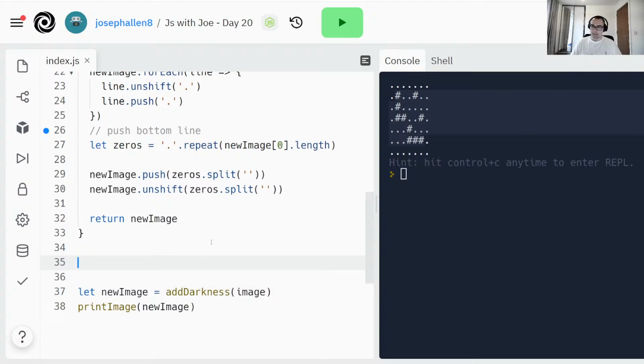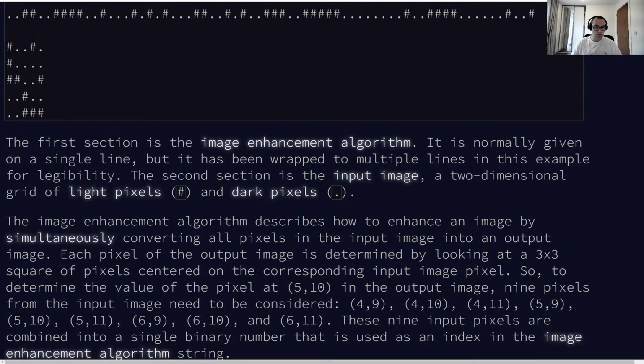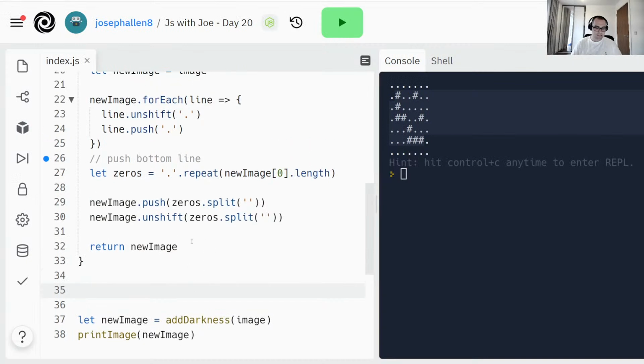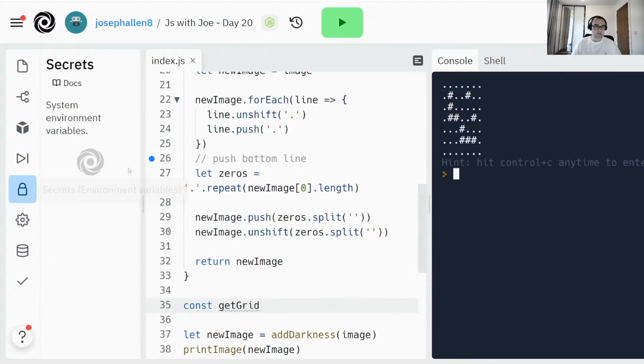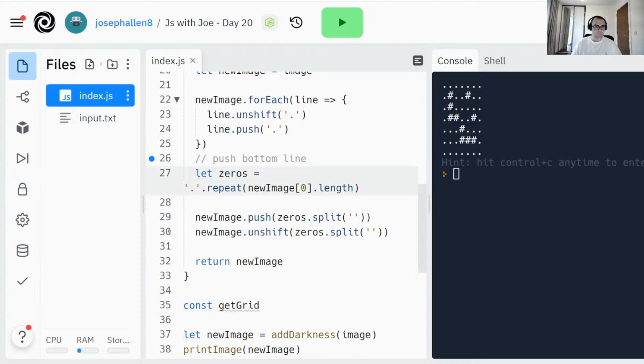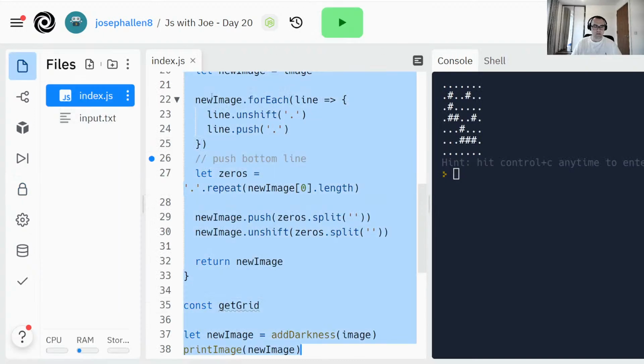Okay, so next I need to write some sort of function, so maybe get grid that will get the surrounding 9 characters. I'll refresh.